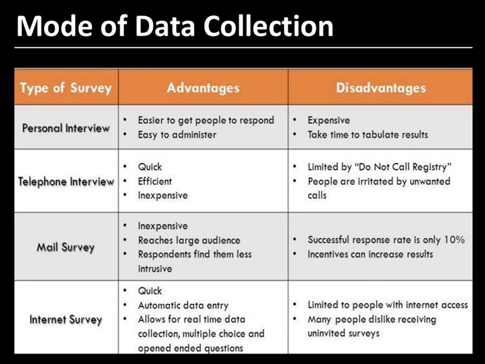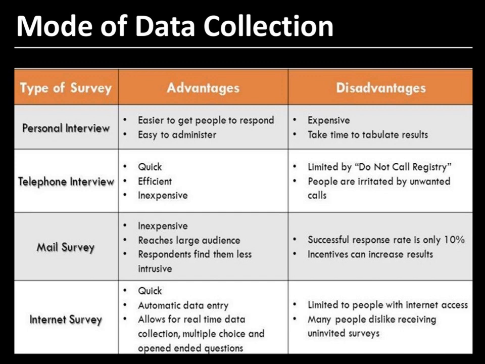And in the enumerators method, one more thing happens: the respondents cannot be reluctant or resistant about answering the questions. They have to answer because the enumerators are asking face to face. Now what is the suitability of the enumerators method? It suits when the area under investigation is large, with skilled investigators, and where the informants are educated enough. Where the informants are not even educated, there we can use the enumerators method.